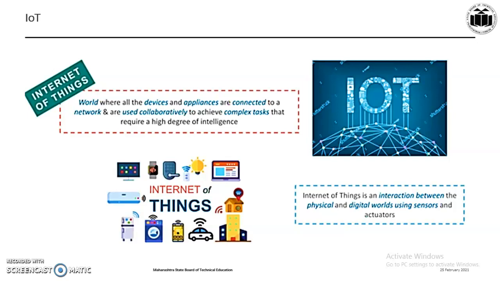IoT, also called as Internet of Things, is a network of physical objects or things which are embedded with electronics, software, sensors, and network connectivity, which enables the objects to collect and exchange data. IoT is a system of interrelated computing devices, mechanical and digital machines, objects, animals, or people that are provided with unique identifiers and the ability to transfer data over a network without requiring human-to-human or human-to-computer interaction. That is, IoT is an interaction between the physical and digital worlds by using sensors and actuators.